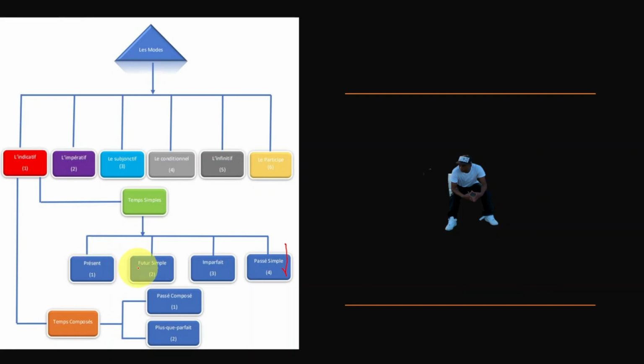Here, I say j'aurais faim. Here, I say j'avais faim. Remember? Here, I say j'ai eu faim. Here, I say j'avais eu faim.